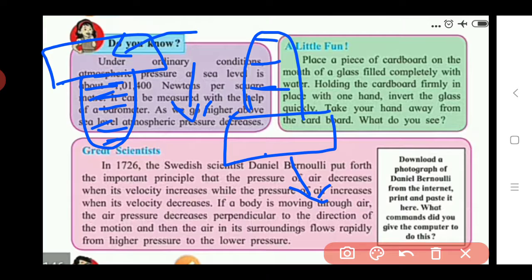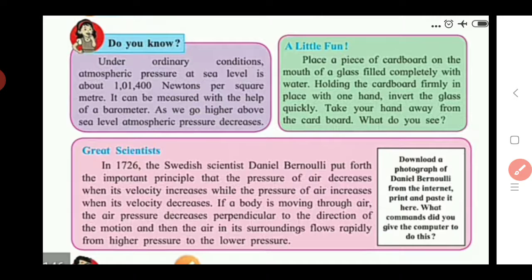What happened? This cardboard does not fall down. Why? Because atmospheric pressure works on that cardboard. Here there is a pressure created by the atmosphere on that cardboard. Due to this atmospheric pressure, this cardboard does not fall down. It remains stuck as it is to the inverted glass. Okay, you can also do this activity at your home.